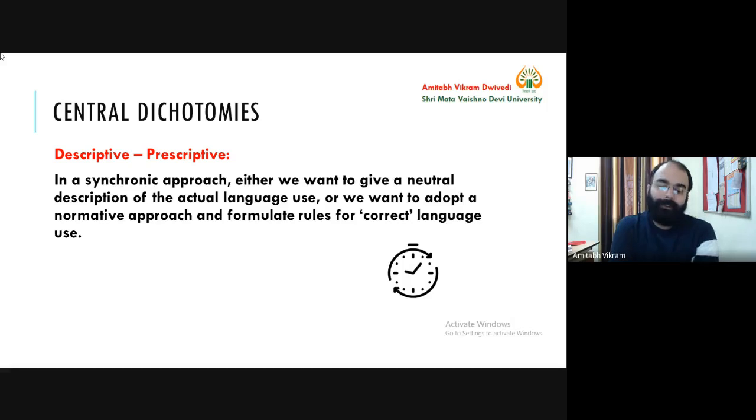For example, in certain varieties of African English, if they say John love Mary, that is also correct. So there is no specificity of the S. You can say John love Mary, that is also fine. So this is again a description, and you will say where such a type of language is spoken or used. You just describe that particular area, that particular region.